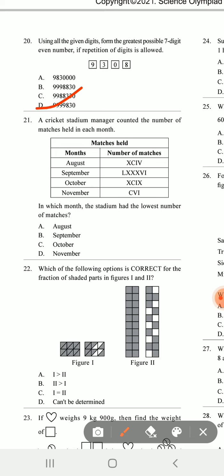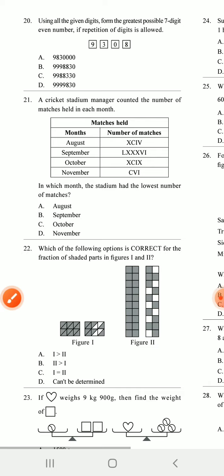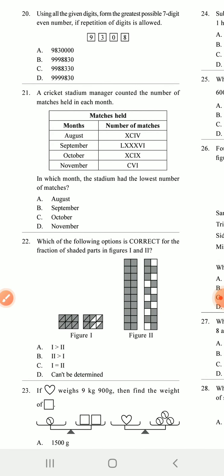Next, a cricket stadium manager counted the number of matches held in each month. So months and the number of matches are given in Roman numerals. You have to count these easily and find out the Roman numbers. So a cricket match, here 21.